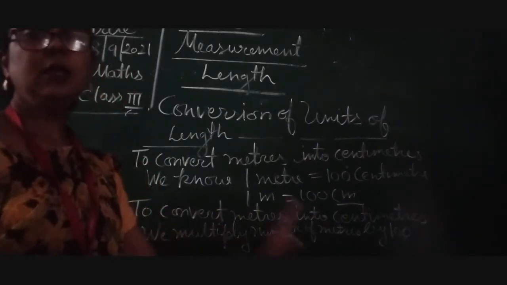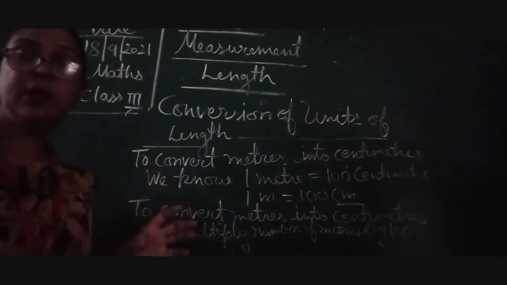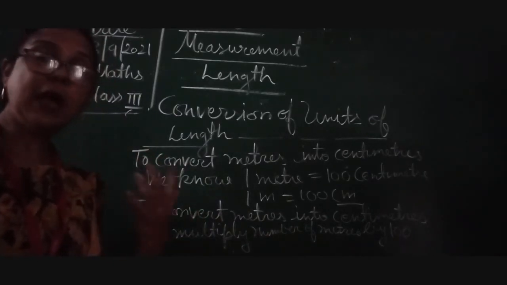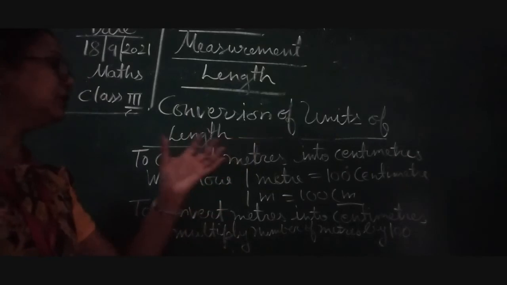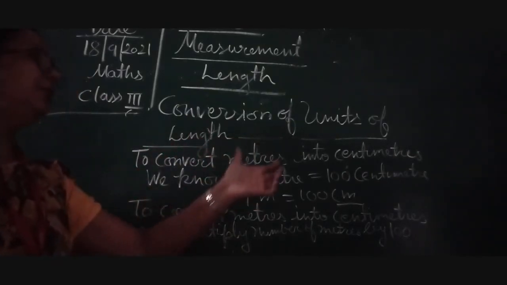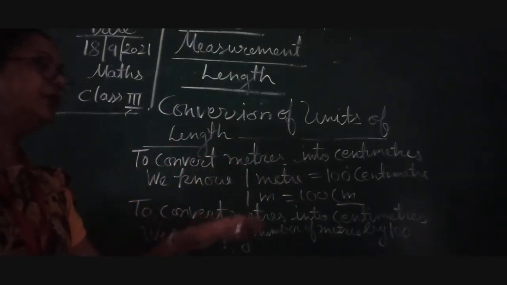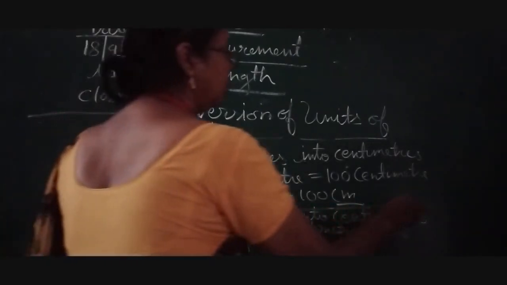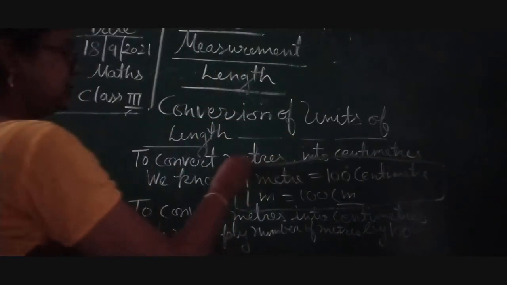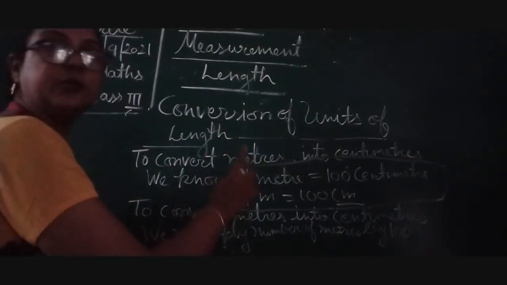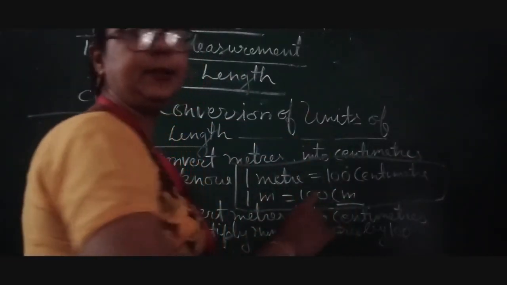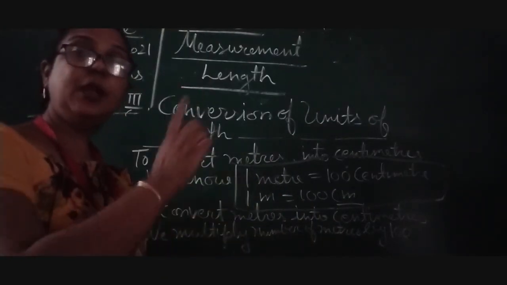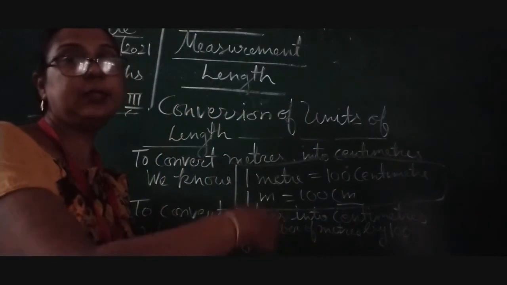So children, this you have to learn, and we will practice in our next video how to convert units of length, how to convert meters into centimeters. First of all, the most important part is that we should know this, we must learn this, because 1 meter equal to 100 centimeter. That is why whatever the number given in meters, we multiply with 100.